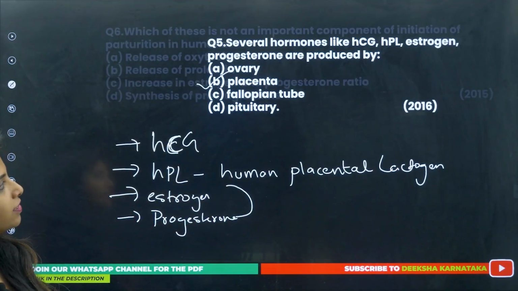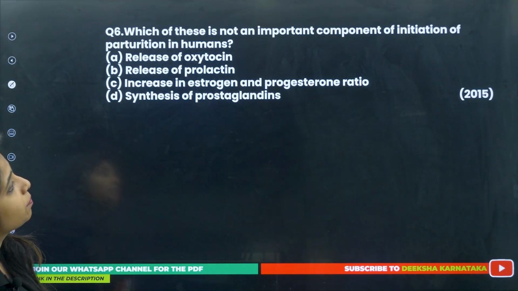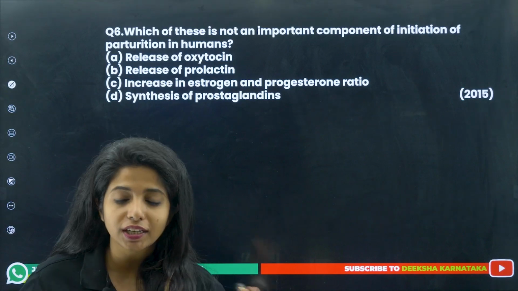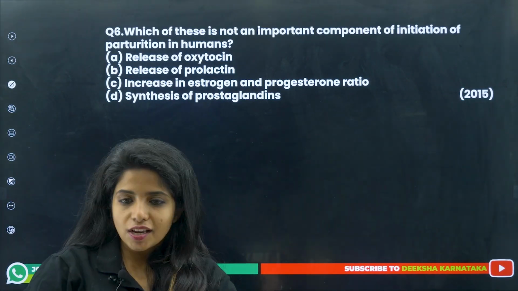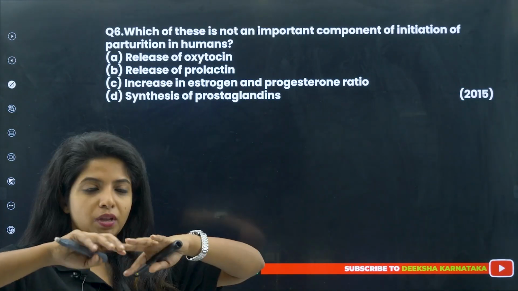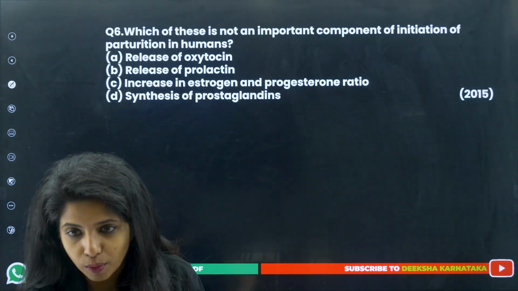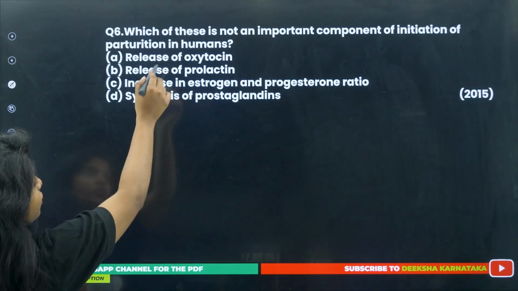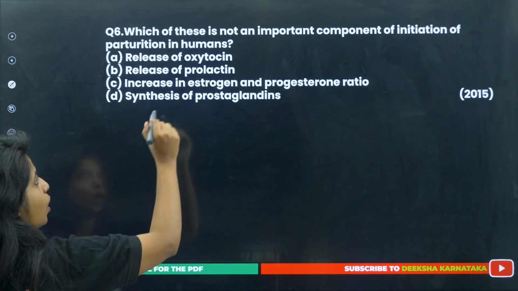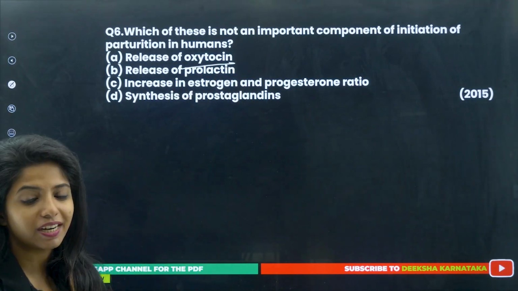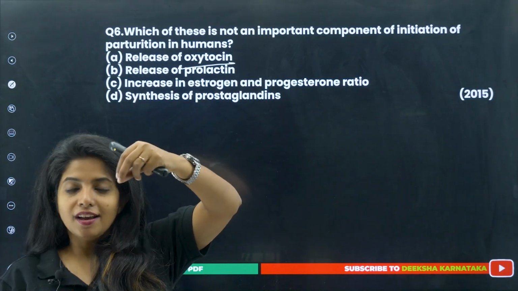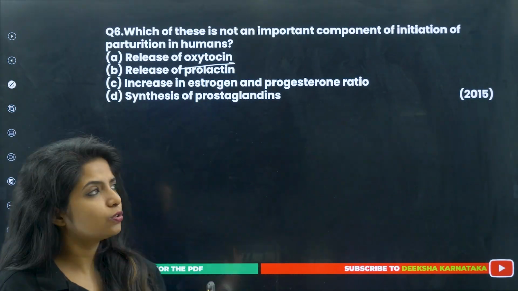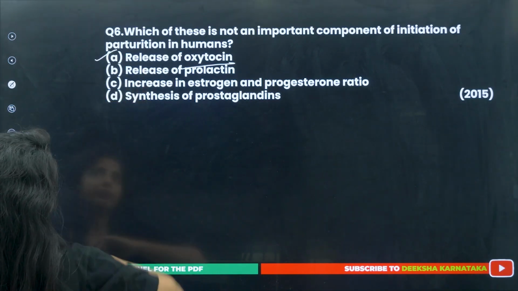Going ahead, what do we have? Which of these is not an important component of initiation of parturition in humans? Which of them is not involved in the process? In the initiation of the parturition. Parturition as in the baby moving down, the expulsion of the baby outside the uterus. Okay, that is what you mean by parturition. So, which among them is not involved? So, you know oxytocin is definitely involved. We just studied, right? Oxytocin goes and binds on the oxytocin receptors in the myometrium and then it contracts. So, this is there.